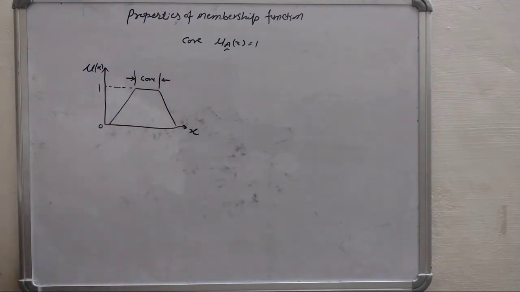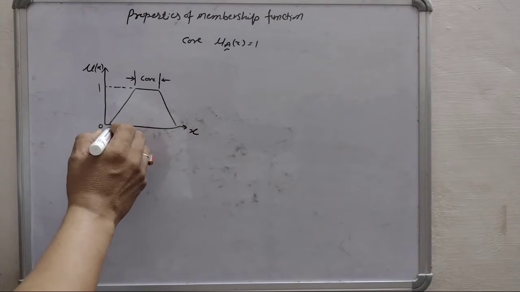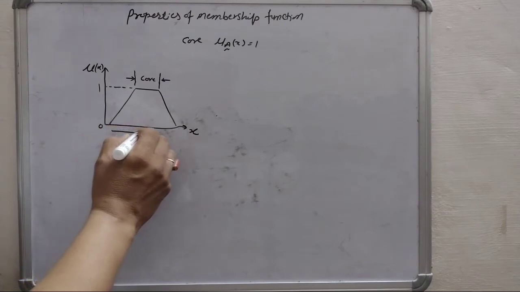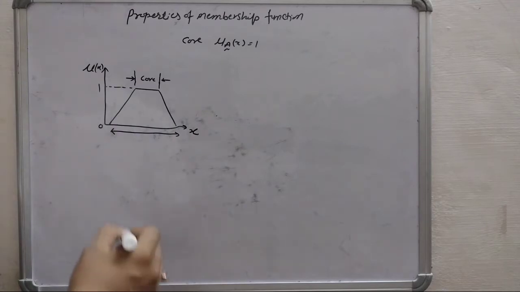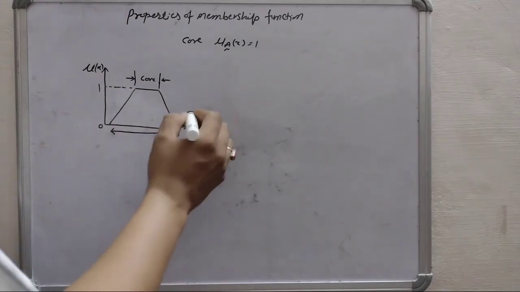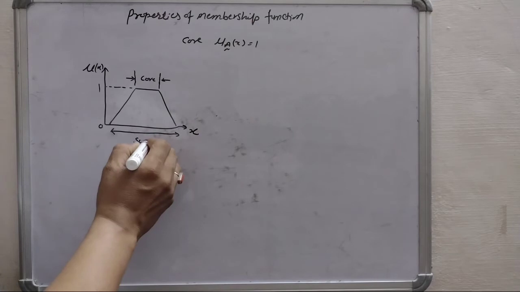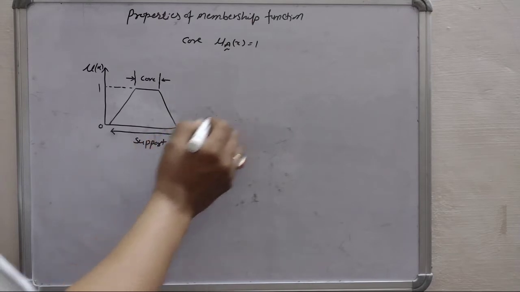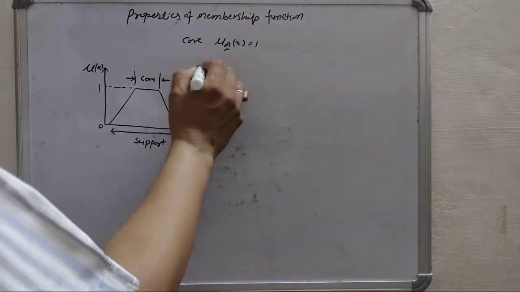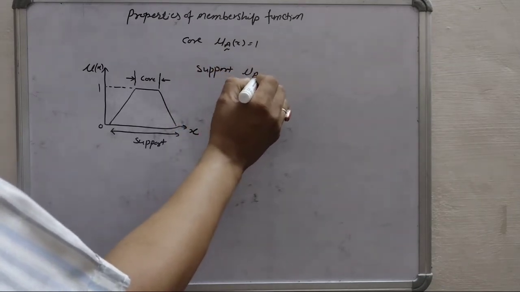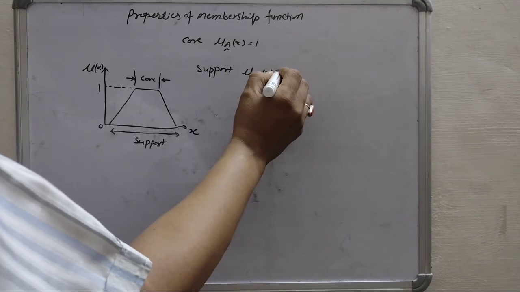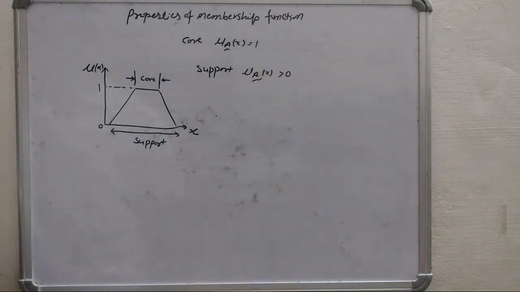Second is the support. So this region is known as support. For the support, we can say that mu A of x is greater than 0.